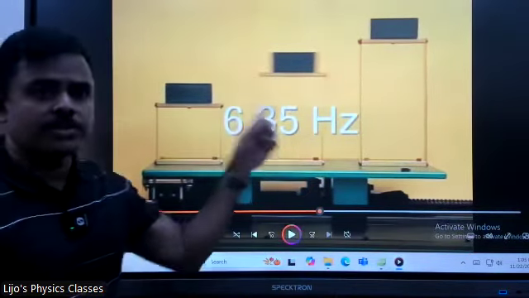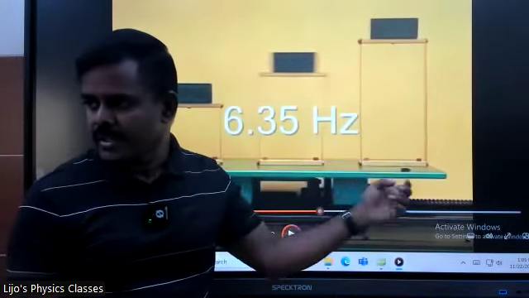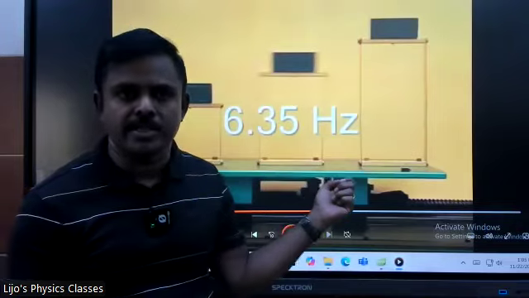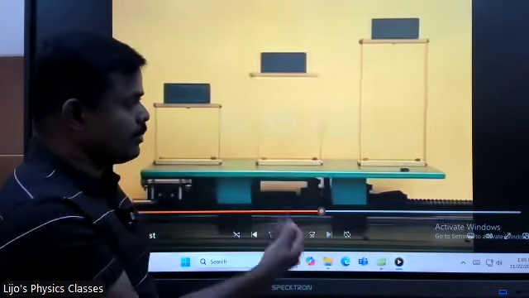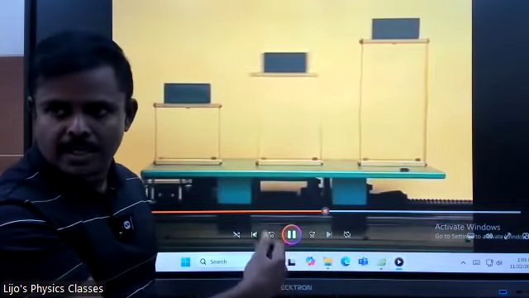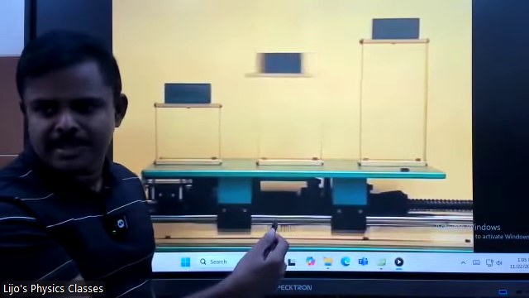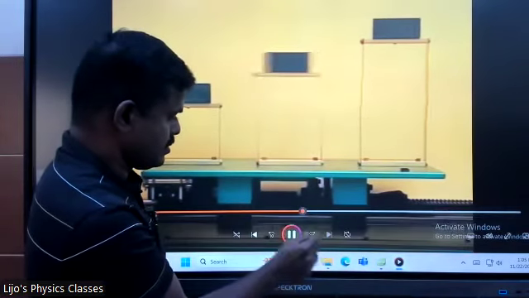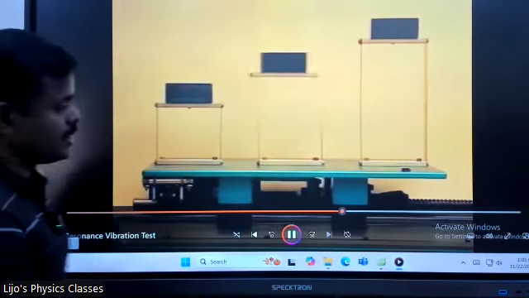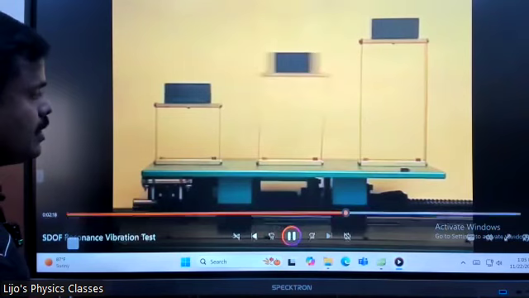Look at that. 6.35 vibrations per second. So when 6.35 hertz is the natural frequency, when the applied frequency matches, we have natural resonance for this. Now you keep increasing the frequency again. Okay. You keep increasing this up now. Look at that. You keep increasing the frequency.